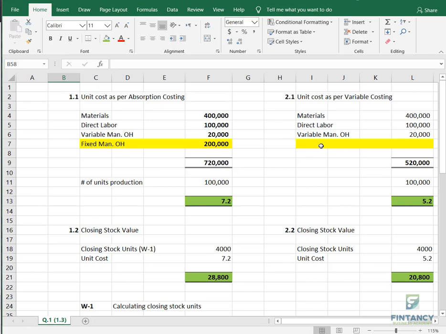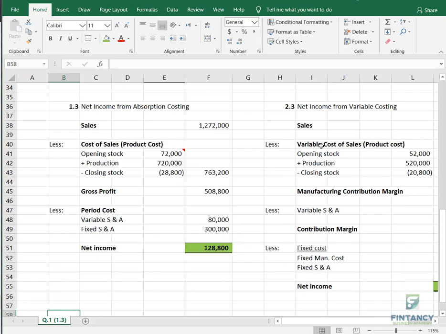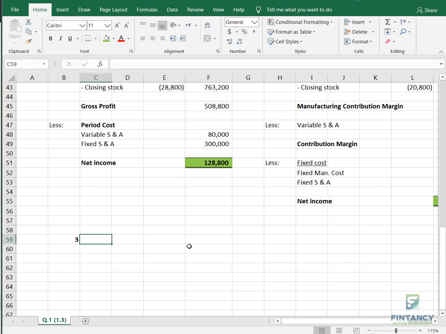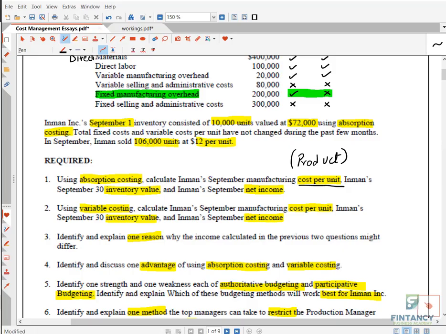Okay, so you will say that the income, okay, use the wording from the question. They say the income calculated in the previous two questions might differ.